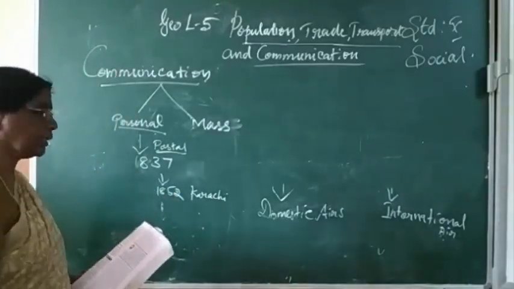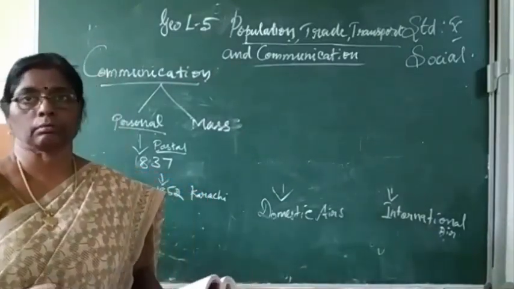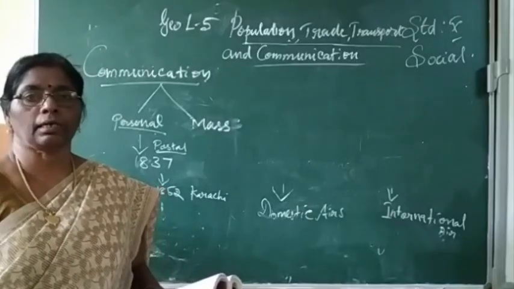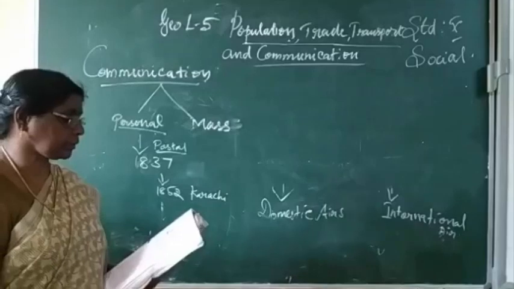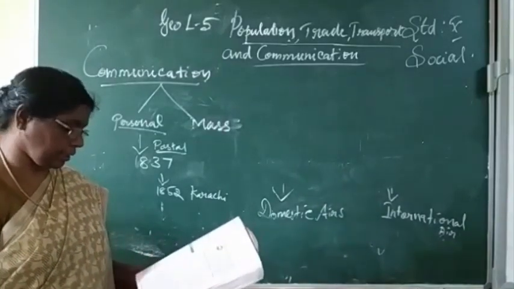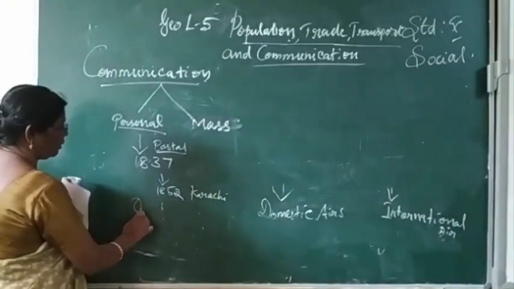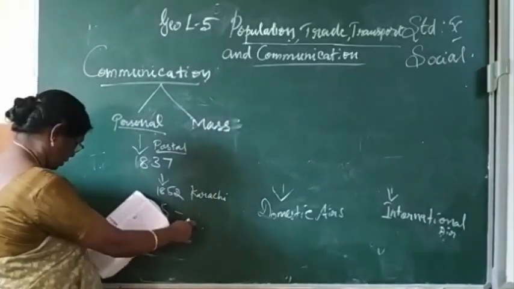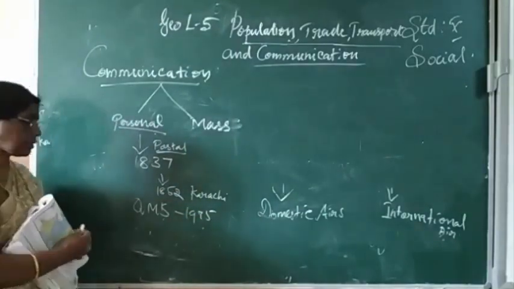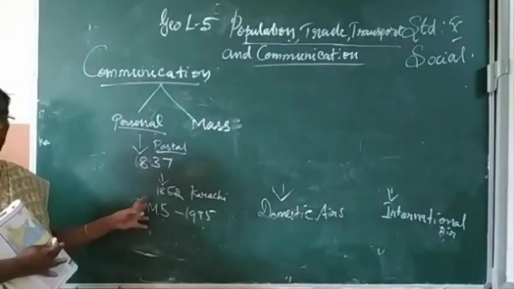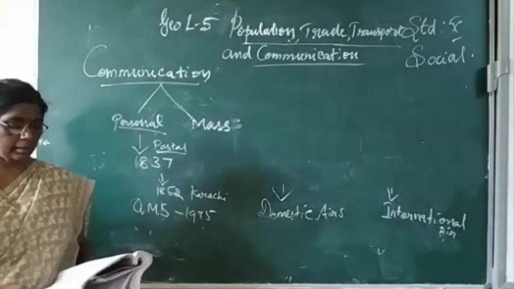Collecting the letters and delivering them is the important function of the postal services. Today it covers the entire country with quick mail services, which were introduced in the year 1975.